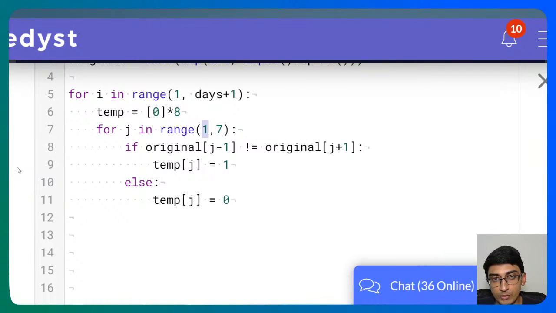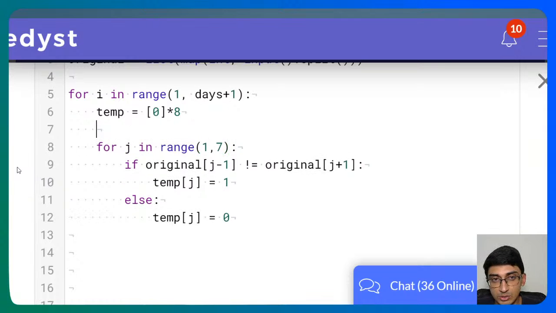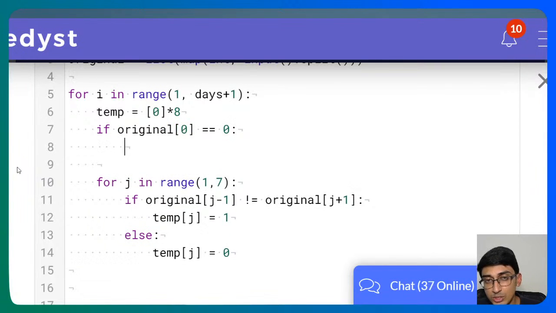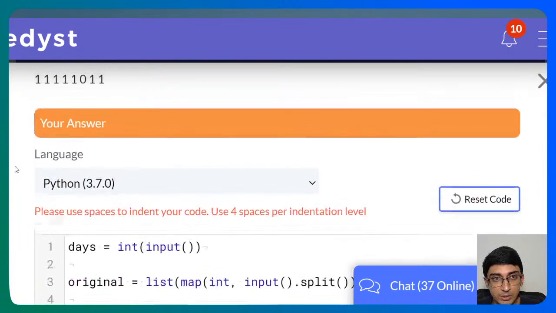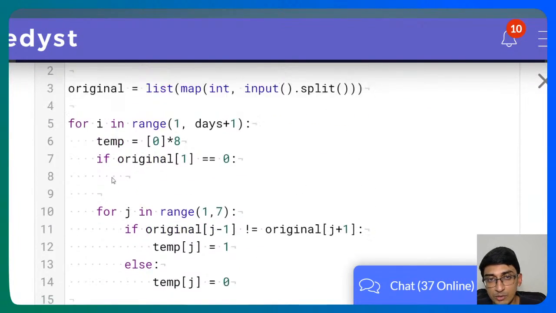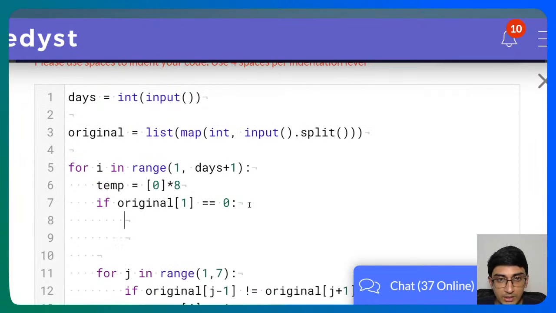So for 0 and 7, let's do that over here. If original of 0 is not equal to 0, if original of 1 is equal to 0, right? Because at the 0th position, what is the neighbor? One of the neighbors is index 1. The other one, we know it's 0. So if both are equal to 0, then what do we do?